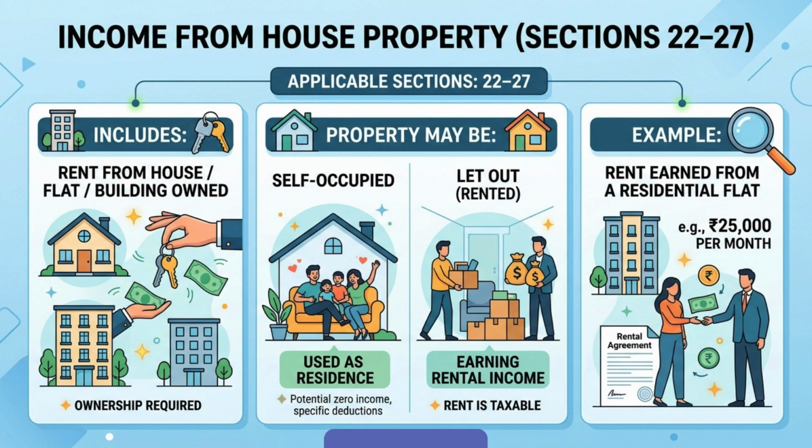The second head is income from house property. If a person owns a house or building and earns rent from it, that income is taxed here. Even self-occupied property is covered for tax purposes under special rules. Sections 22 to 27 govern this head.